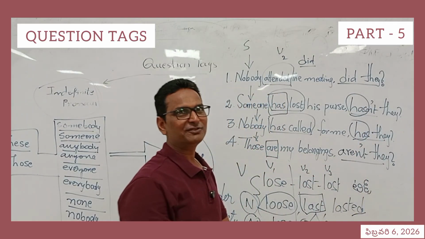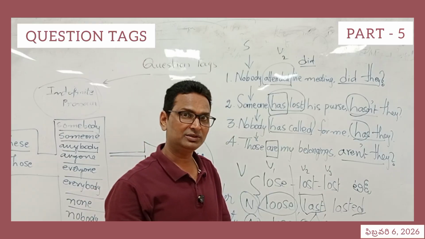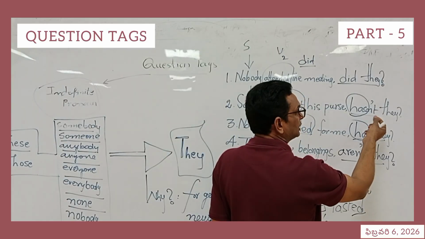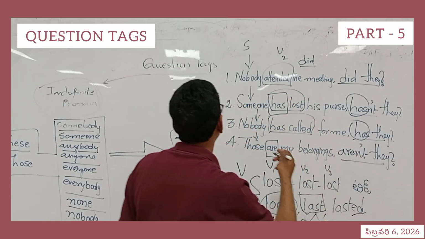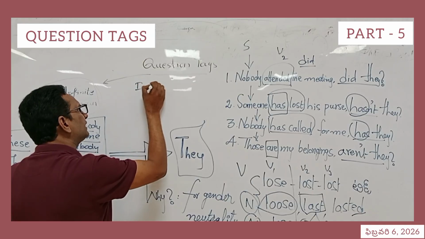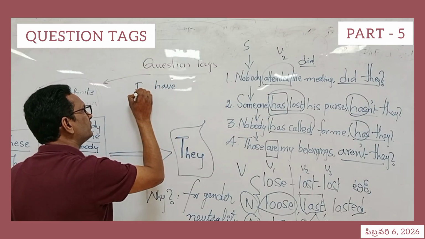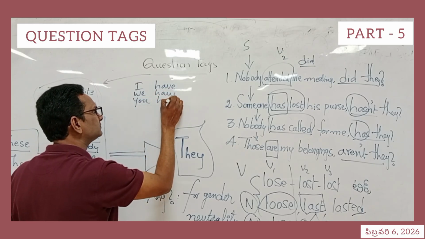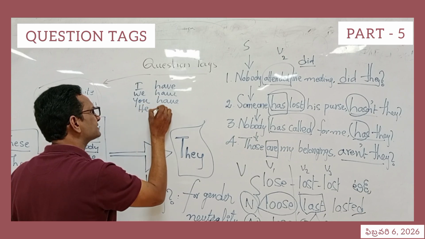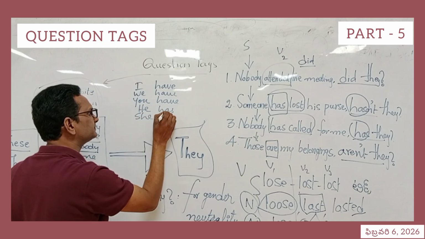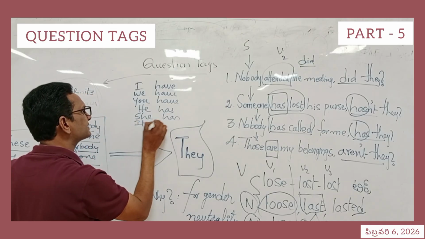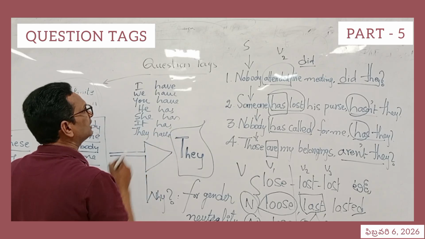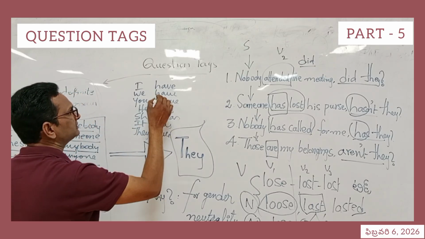I have just been waiting to see if you could find the fault with these sentences. If you have found it, you are good at grammar, because can we ever keep the combinations of has plus they? For instance, I have, we have, you have, he has, she has, it has, they have. Now you can easily identify the problem.